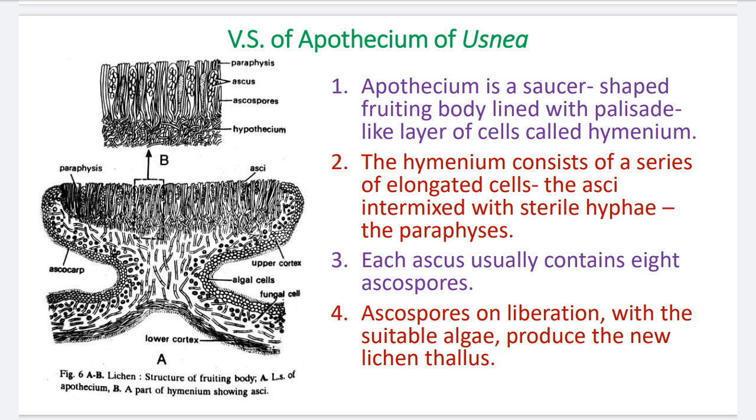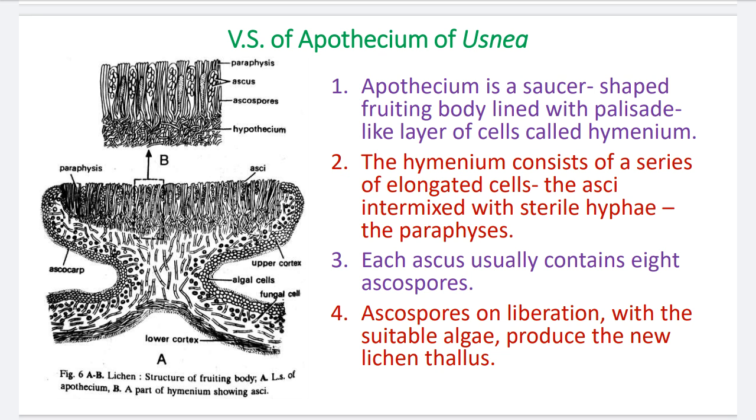Number 1, the apothecium is a saucer-shaped fruiting body lined with a palisade-like layer of cells called the hymenium. Palisade means straight, upright cells, and this layer is called the hymenium layer. It is the upper part of the fruiting body.